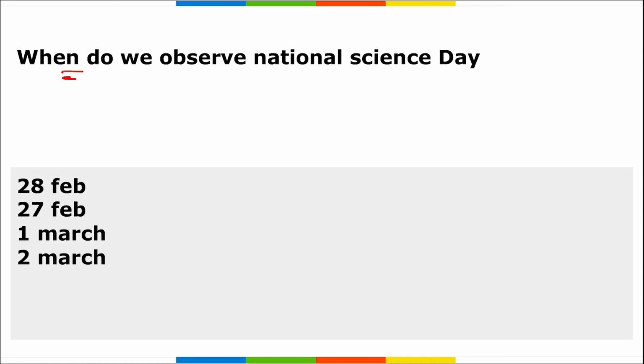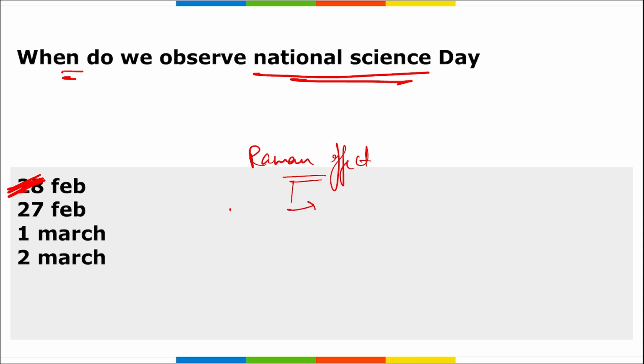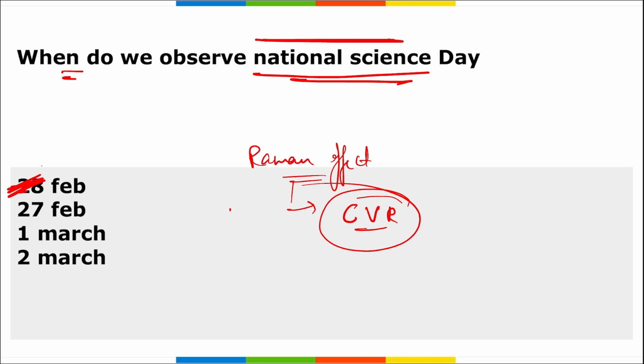Next is, when do we observe National Science Day? So remember, on 28th of February we observe National Science Day, and we observe this day in the memory of a very famous person who discovered the Raman effect. And he is Sir Chandrasekhar Venkata Raman, that is C.V. Raman. In the memory of C.V. Raman, we observe National Science Day on 28th of February.